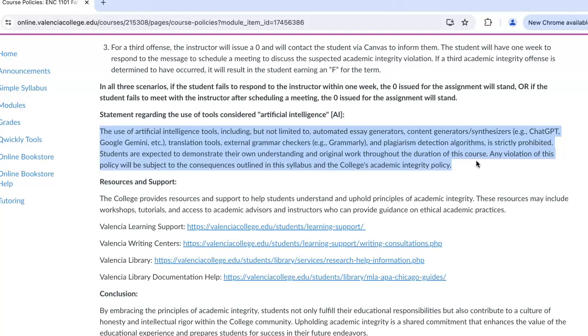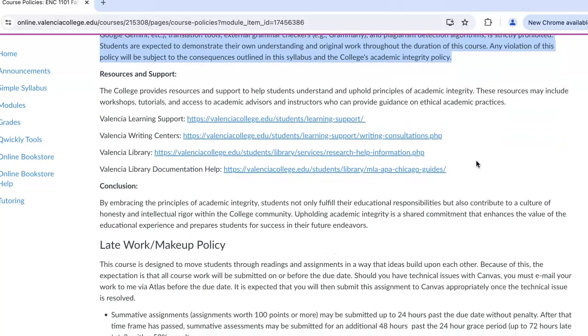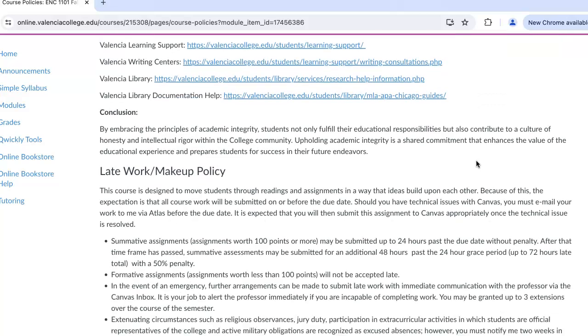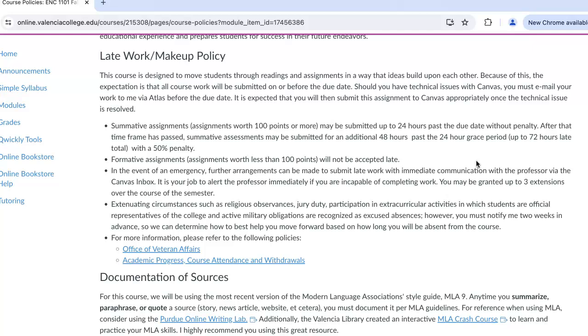That also applies to Google Translate, Grammarly, each of those things. So please be mindful of that. I've also provided you some resources and links related to academic integrity that you can have a look at. I want to look at our late work makeup policy.